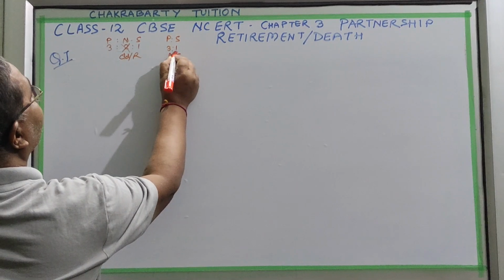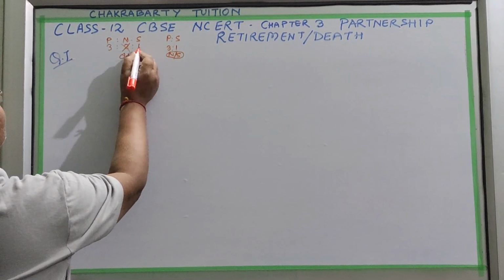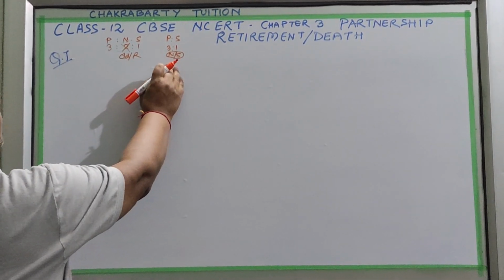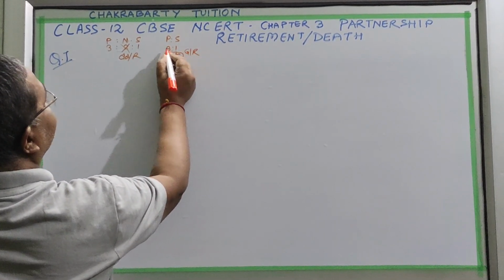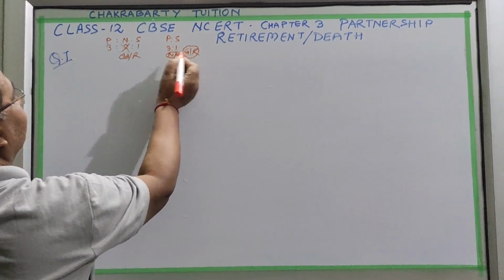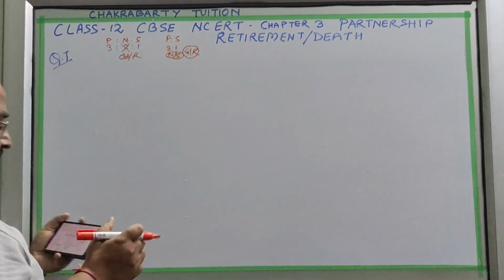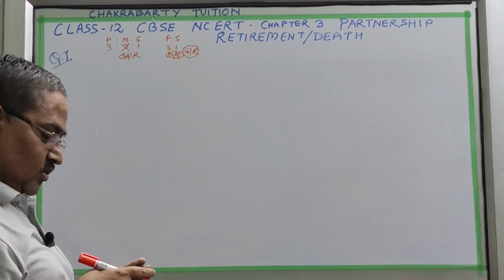The sacrifice ratio, or gain ratio, will be the same if no condition is given. In this question, no condition is given.